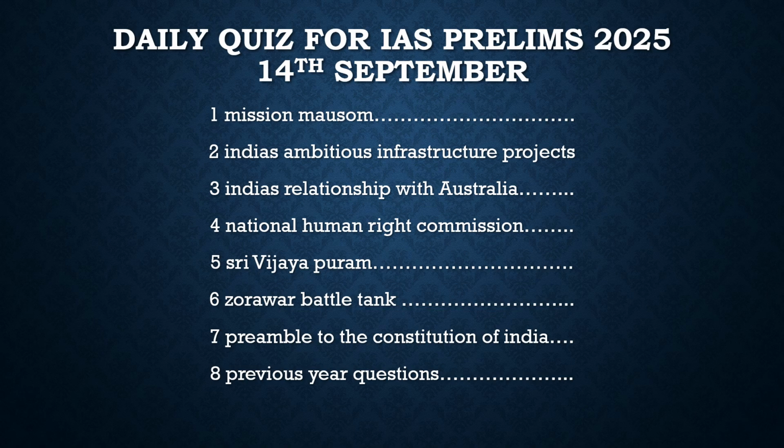After that, we will move to the static topic, which is the Preamble to the Constitution of India. In this, we will start to understand the terms in the Preamble, and finally we will solve some previous year questions. So in a nutshell, I hope by discussing this slide you got the basic idea of what was in the newspaper today, what the important articles were, and the context of the questions which we are going to discuss in the next slide.